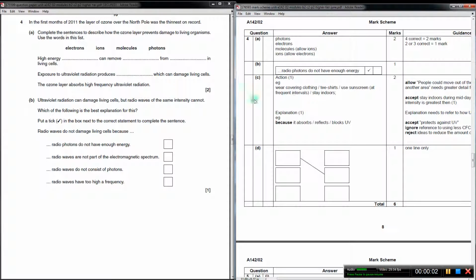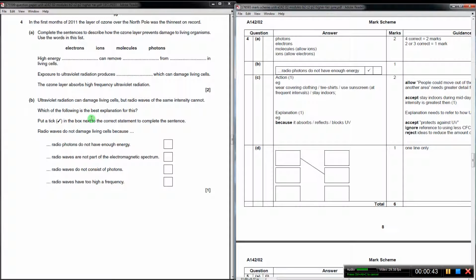Okay, so the start of question 4 is recall about how ionization works. All we're saying here is that a high energy photon can remove electrons from molecules in living cells, like DNA, and exposure to ultraviolet radiation produces ions which can damage living cells. So that's just a description of the process of ionization, and you have to learn it. There's no substitute for doing that. You should also remember that we can also remove electrons from individual atoms as well as from whole molecules. So they could have put atom in there instead, and it still would have been okay.